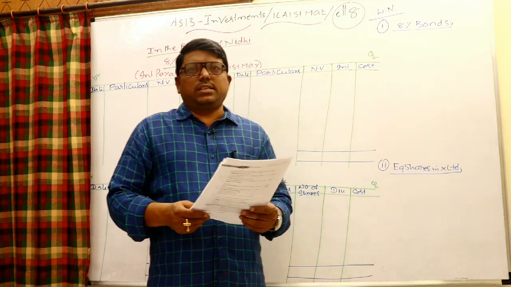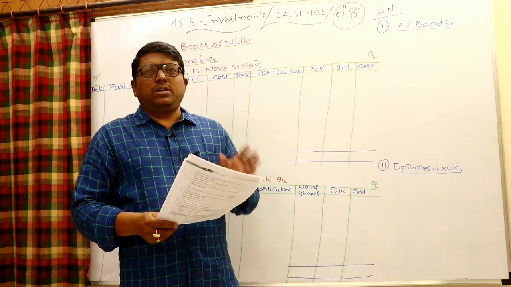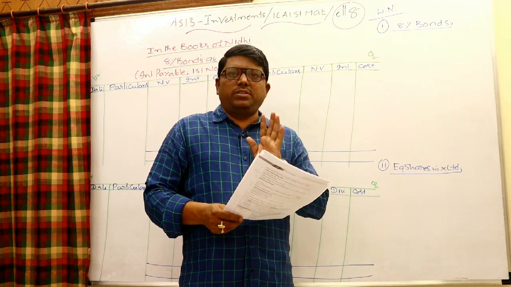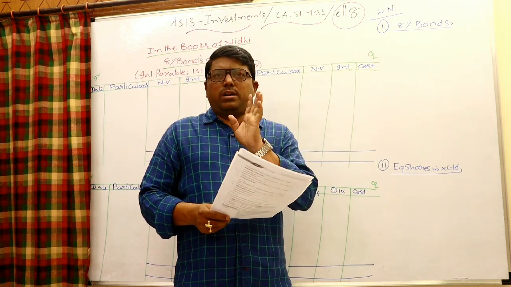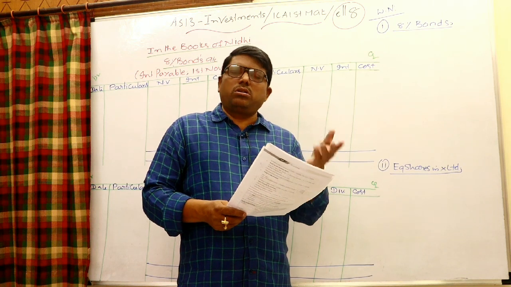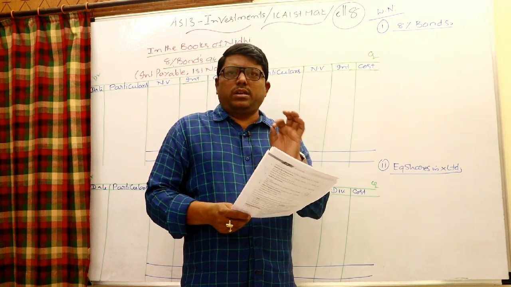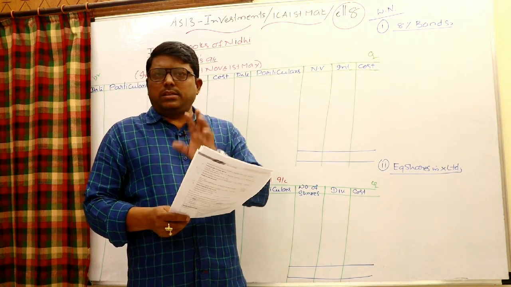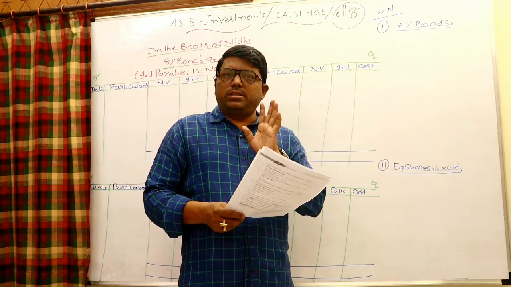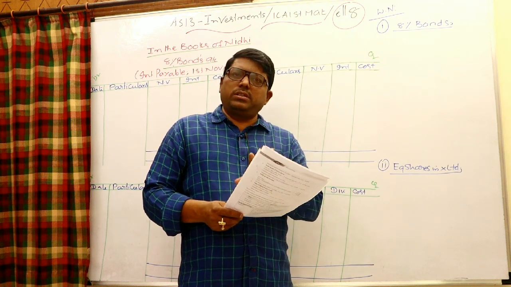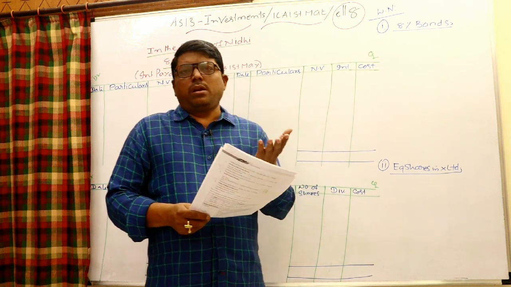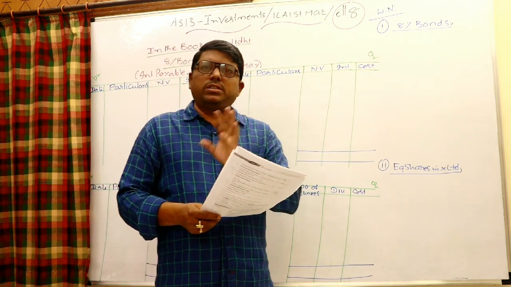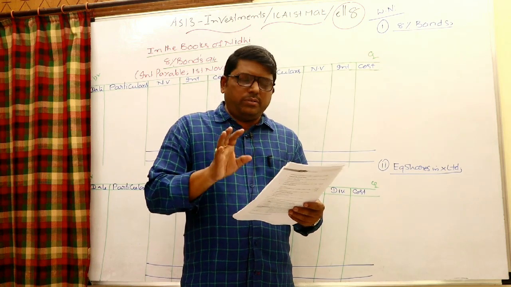Whereas for dividend, unless it is given in the sum as dividend received, you need not write it based on dates. But in case of interest, whenever the due date comes, whether it is mentioned in the sum or not, you have to record the interest, because interest is always treated on an accrual basis. Dividend should be given in the sum as dividend received, and you have to check whether it is pre-acquisition or post-acquisition. Pre-acquisition dividend reduces the cost of investment. Post-acquisition dividend is a revenue income. Very simple to handle.